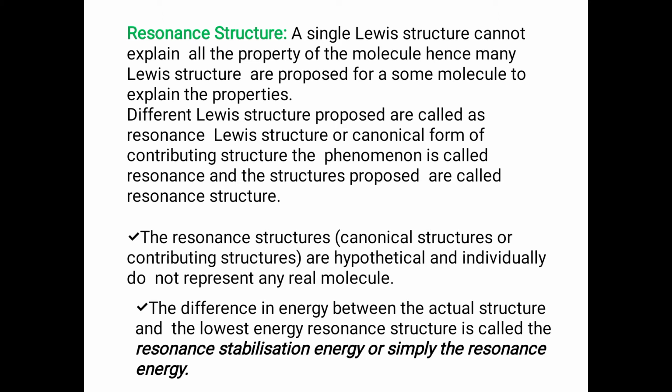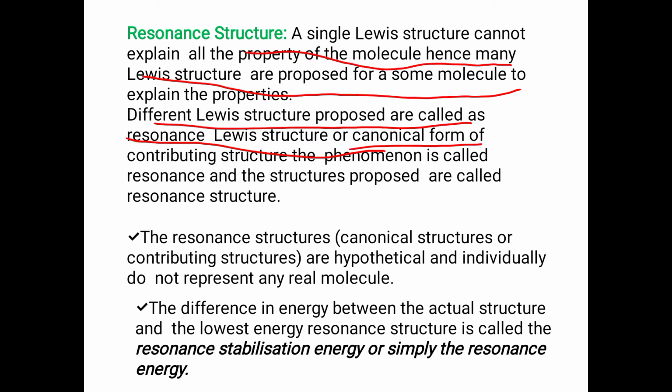So we cannot explain all the properties of the molecule with one structure, hence many Lewis structures are proposed for some molecules to explain the properties. A compound having different Lewis structures gives resonance Lewis structures, or canonical forms or contributing structures. This phenomenon is called resonance, and the structures proposed are called resonance structures.